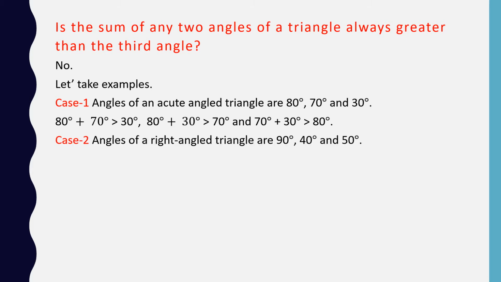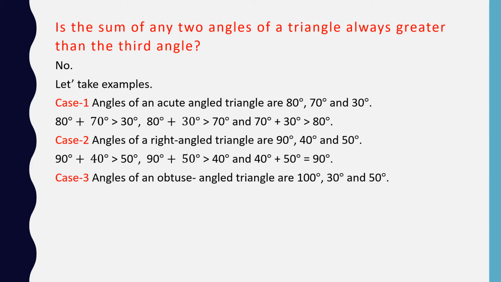Now let us see the second case. Angles of a right angle triangle are 90 degree, 40 degree and 50 degree. Now 90 degree plus 40 degree is greater than 50 degree, 90 degree plus 50 degree is greater than 40 degree, and 40 degree plus 50 degree is equal to 90 degree. Now come to case 3.